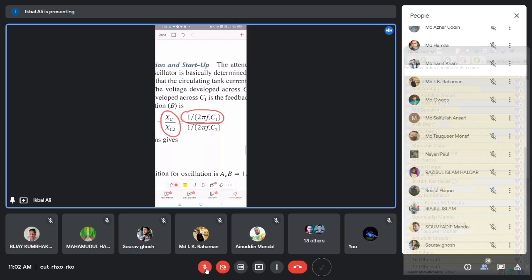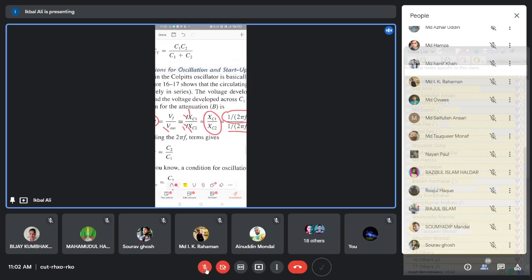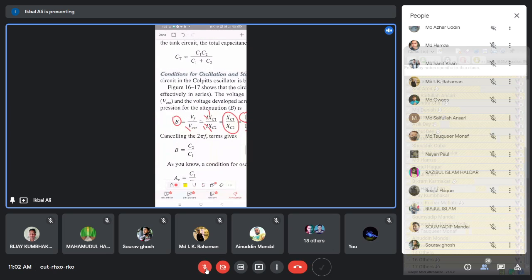And XC2, the impedance of the capacitor C2, will definitely be 1 by 2 pi f C2. So ultimately everything will cancel out, and you will only get the ratio of the two capacitors. So the beta of the network comes out to be C2 by C1.